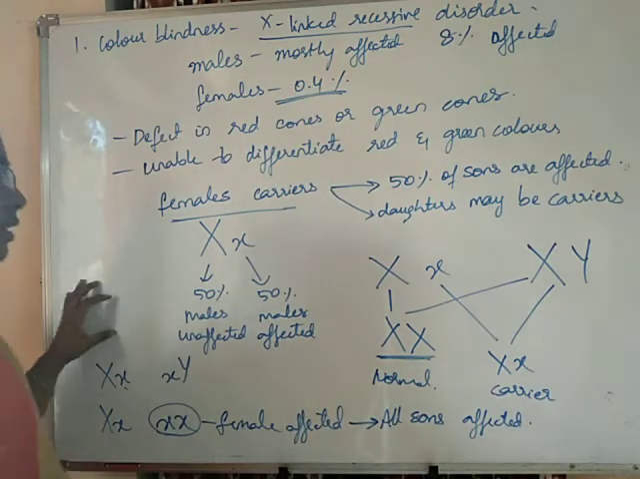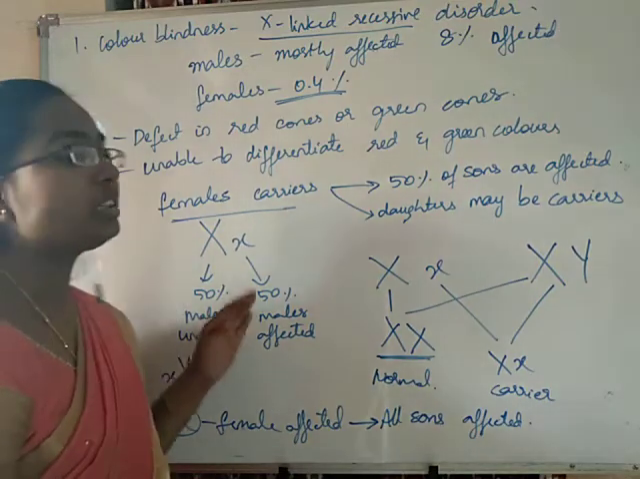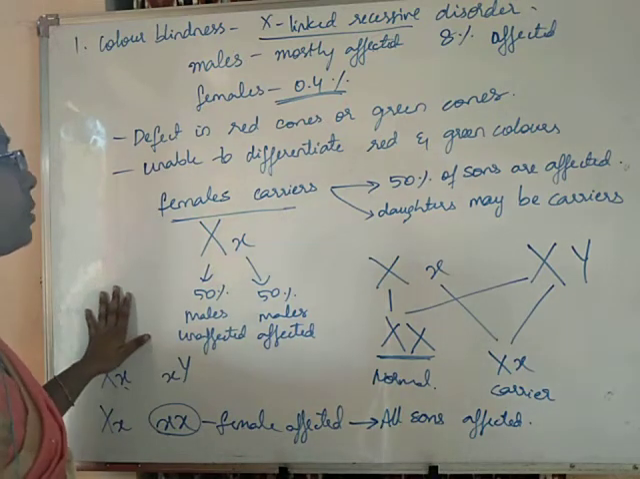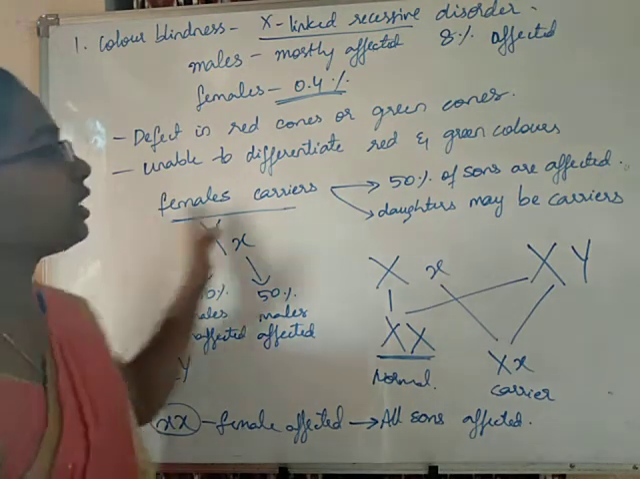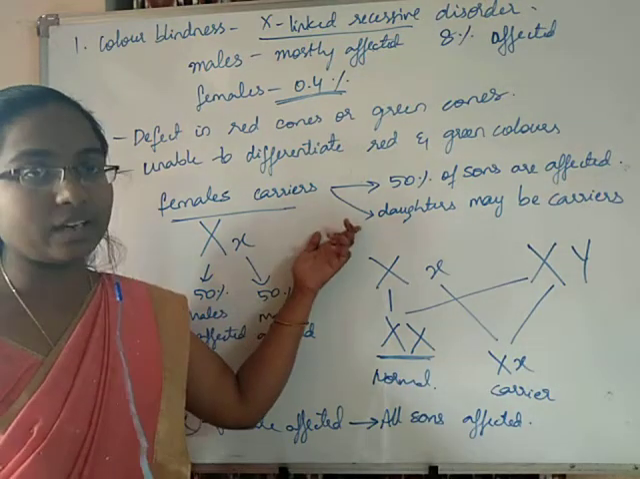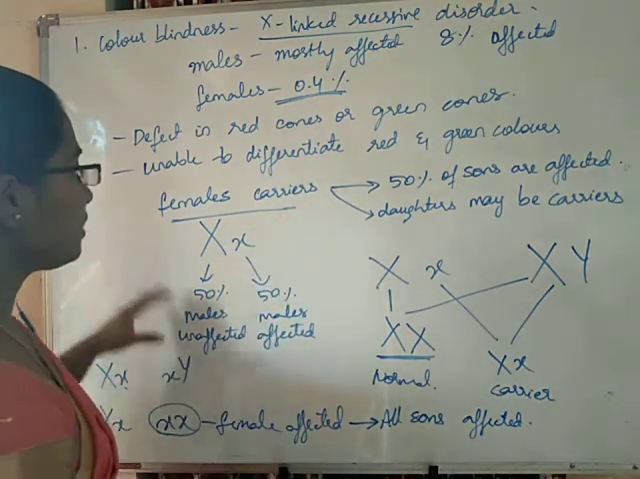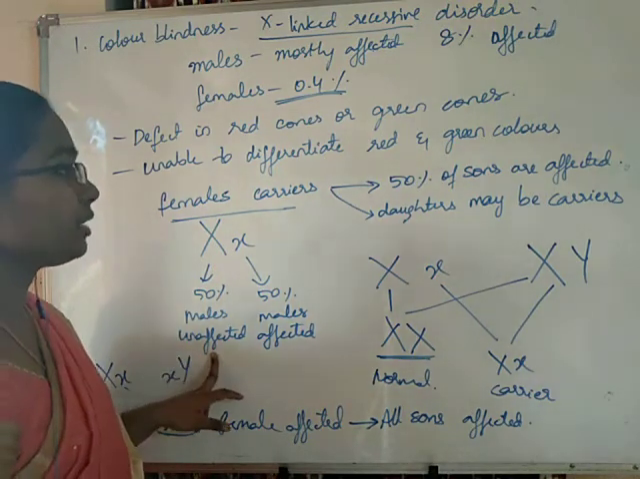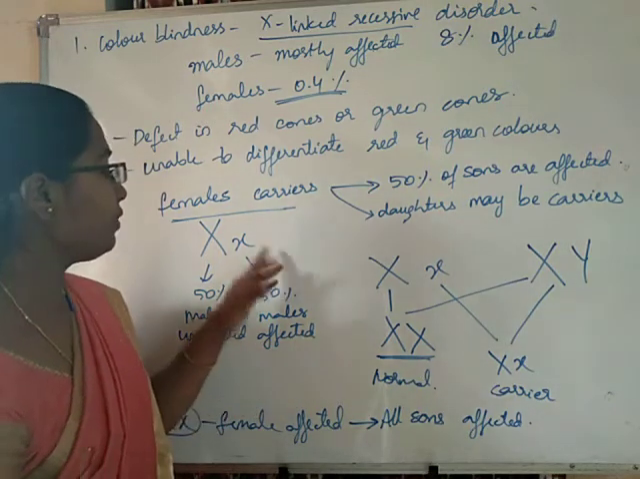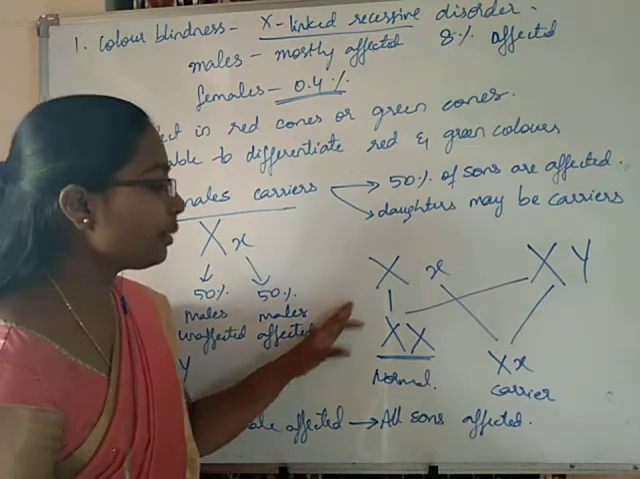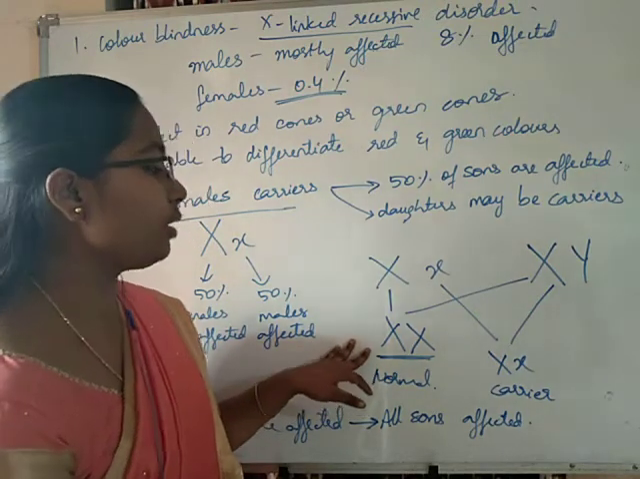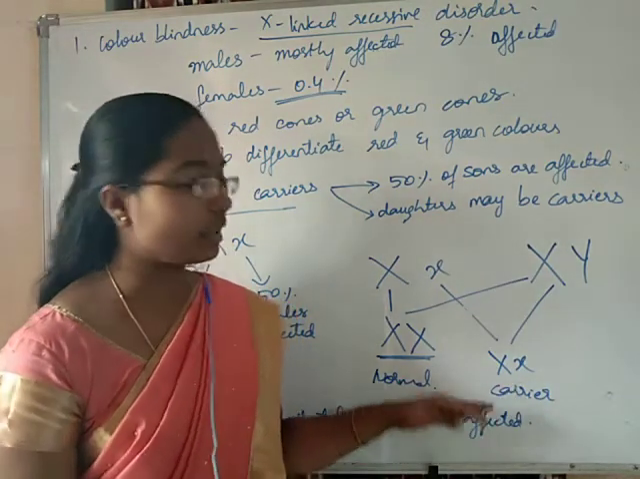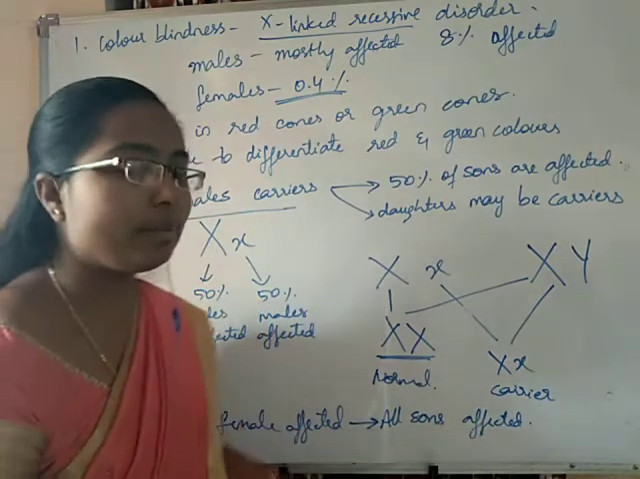So students, in these cases it is very important for you to understand the possible conditions in the offspring. Females are carriers, 50% of the sons are affected, and daughters may be carriers. The same case here, 50% of the males receive capital X, so they will be unaffected. If this female is married to a normal individual, then 50% of the males will be affected. If she gives birth to females, then half of them will be normal and half of them will be carriers. Then 50% of the sons of these carriers will be affected.